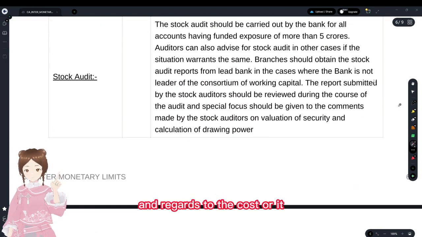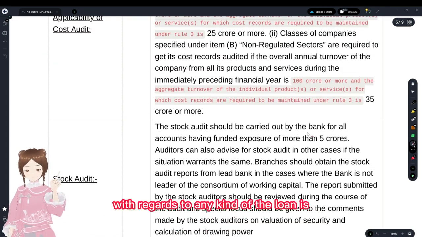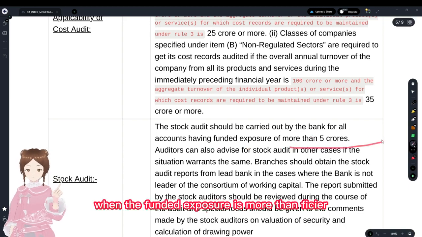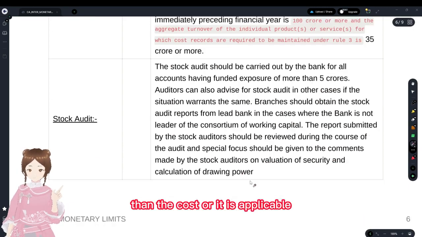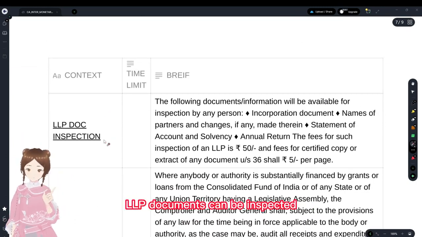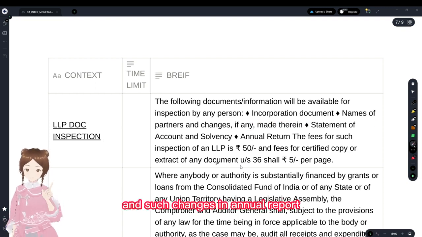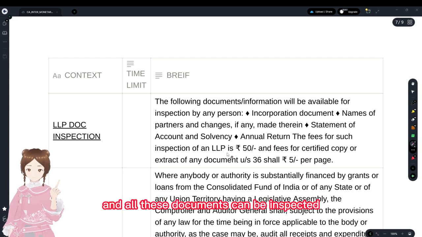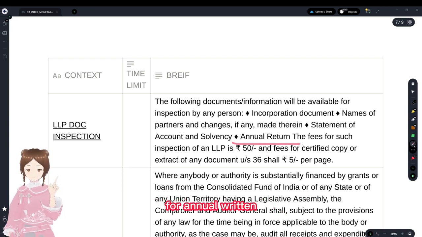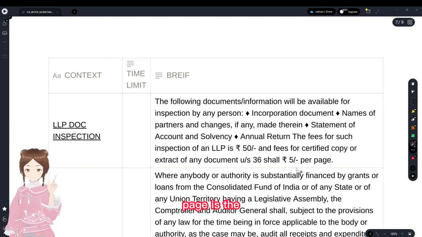With regards to the cost audit, when is it applicable for a bank with regards to any kind of loan? When the funded exposure is more than 5 crore, then the cost audit is applicable. And with regards to the inspection fees, LLP documents can be inspected: all the incorporation documents, names of the partners and such changes in the annual report. For the inspection of the annual return, the fee is 50,000 and for any extract of any document, 5 rupees per page is the fee.